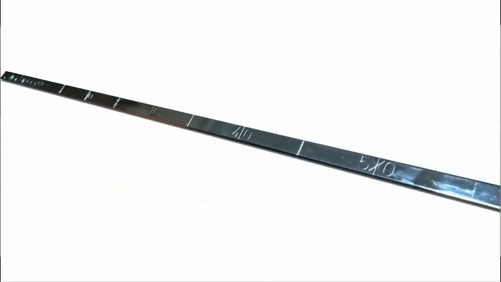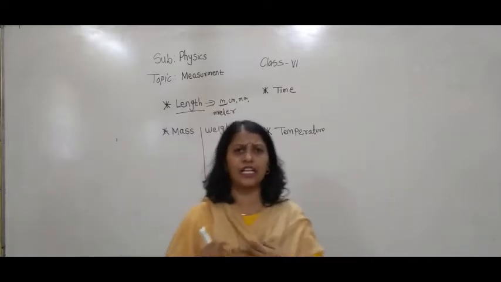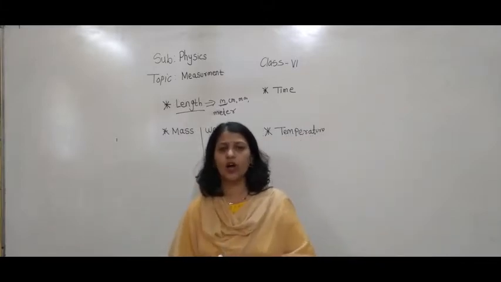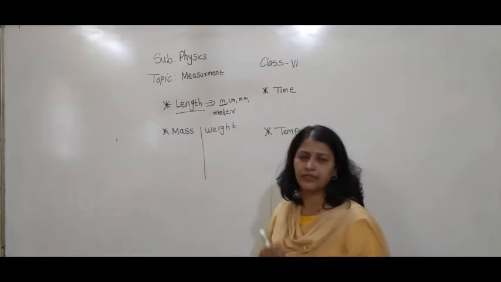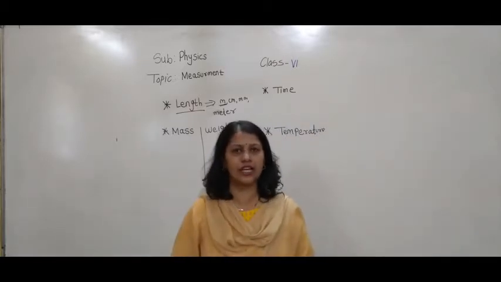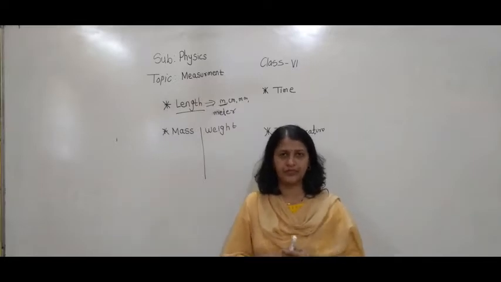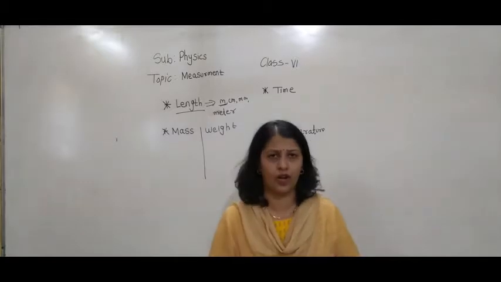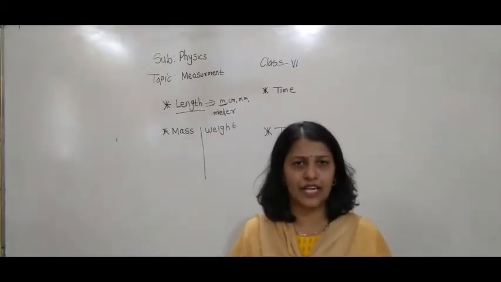Are you getting this? So this is a meter rod. Now if the length is very small, smaller than a millimeter, how do we measure it? For example, a dust particle or a bacterium is very small. So which instrument do we have to use? Can you guess?